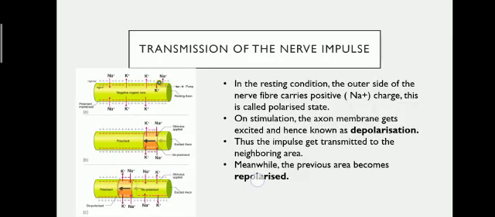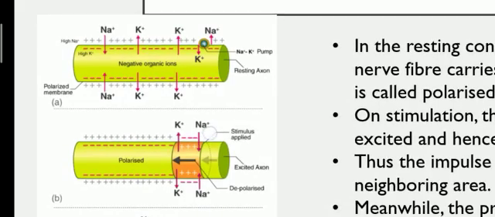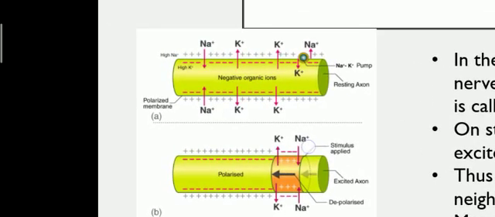After that, coming to the transmission of nerve impulse. What is the meaning of transmission? How is this transmission being done? Mainly it consists of three stages: one is the polarized state, another is depolarization, and the next is repolarization. Let us understand this with the help of the diagram.